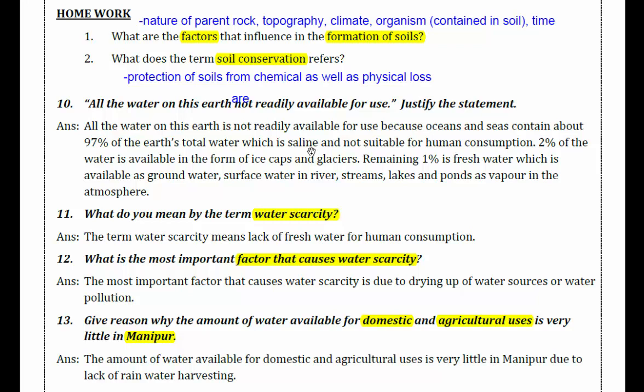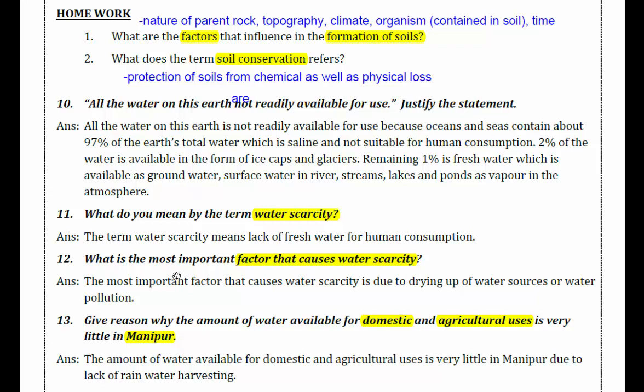2% of the water is available in the form of ice caps and glaciers, not rice. The remaining 1% is fresh water, which is available as groundwater, surface water in river streams, lakes, and ponds, and as vapor in the atmosphere. Let's go to the next one.